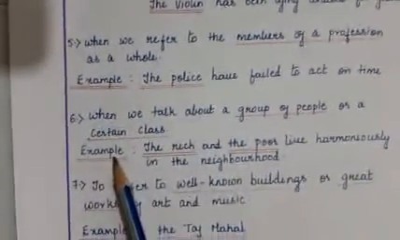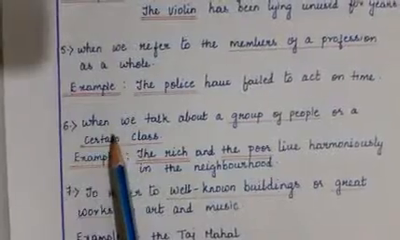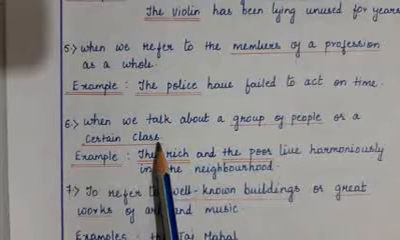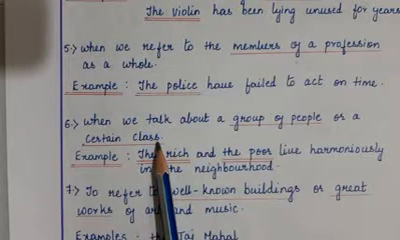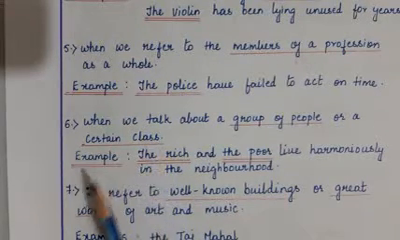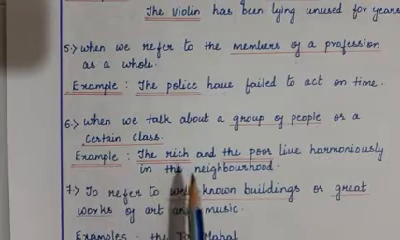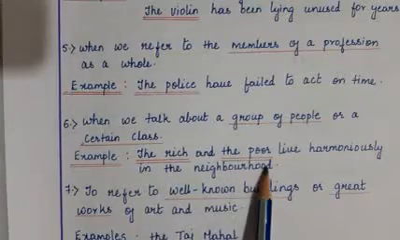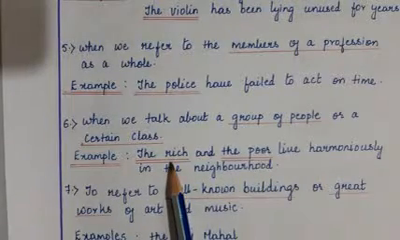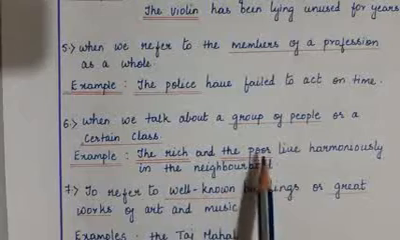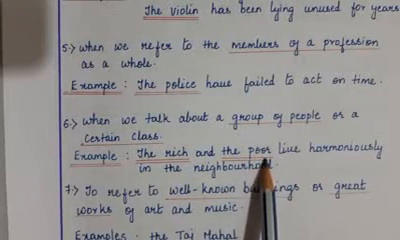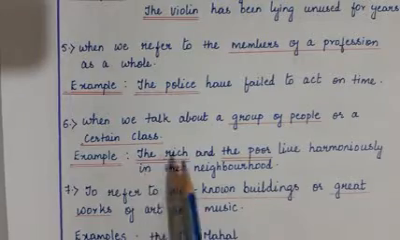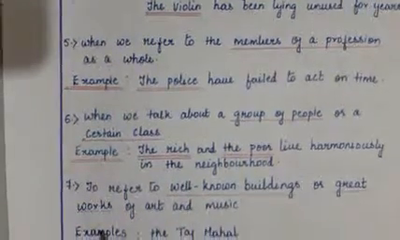Now let us see one more case. When we talk about a group of people or a certain class, in that case also we use the. For example, the rich and the poor live harmoniously in the neighborhood. So here you are talking about the whole group of rich people and the entire group of poor people. Okay, so in that case you are prefixing it with the.